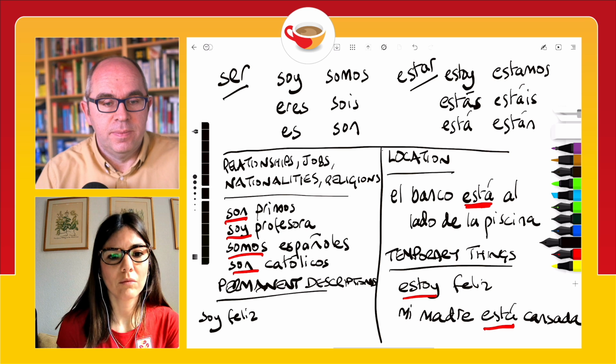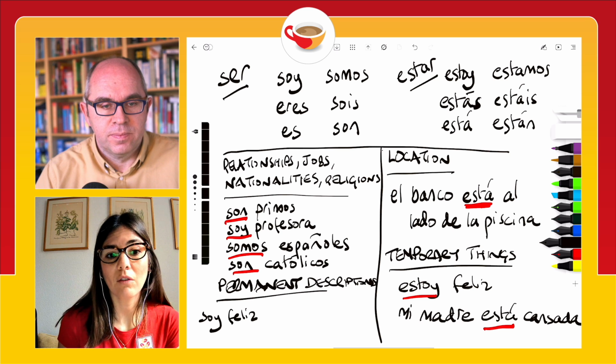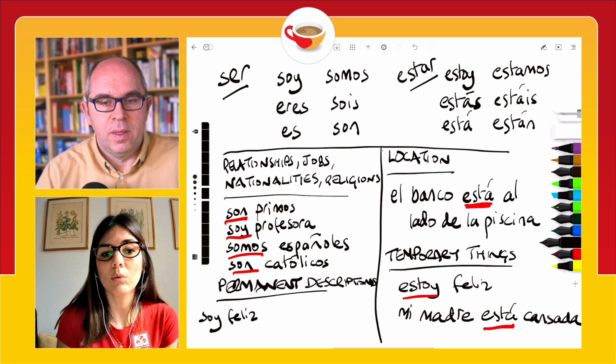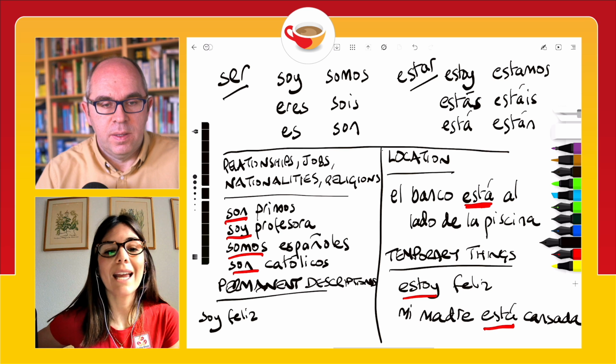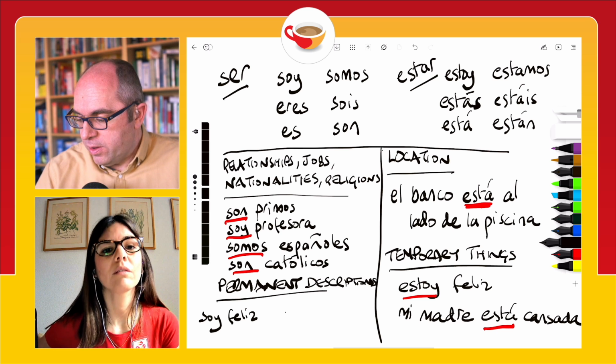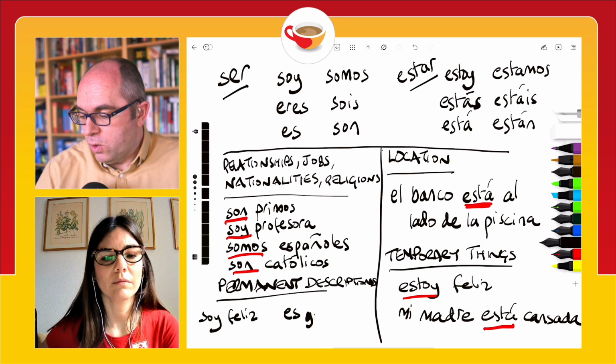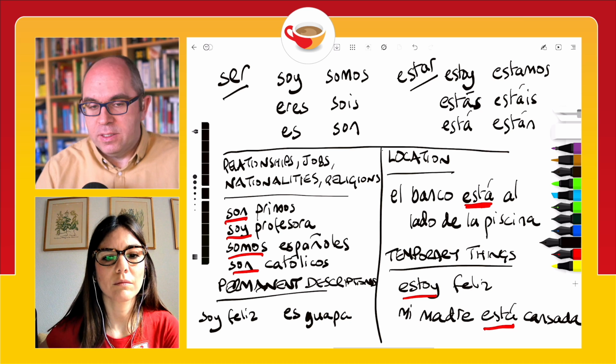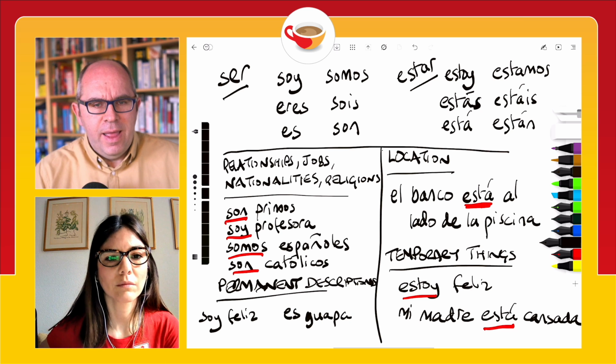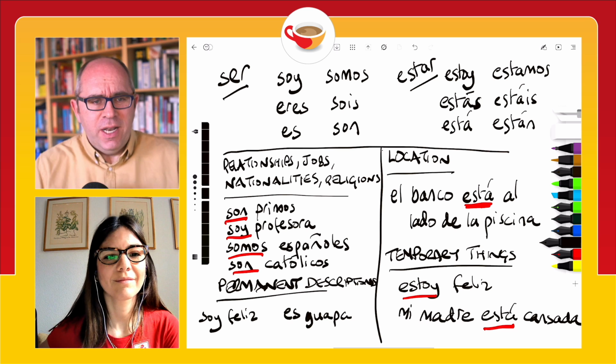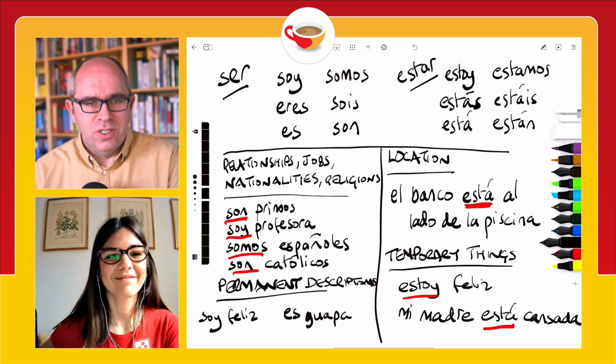And for my mom, instead of being tired in a specific time, we would say mi madre es guapa. So my mother is pretty. Muy bien. And that, very generally, is a beginner's guide to ser and estar.